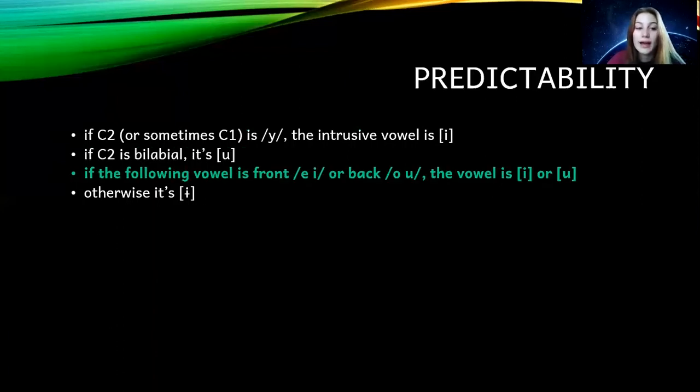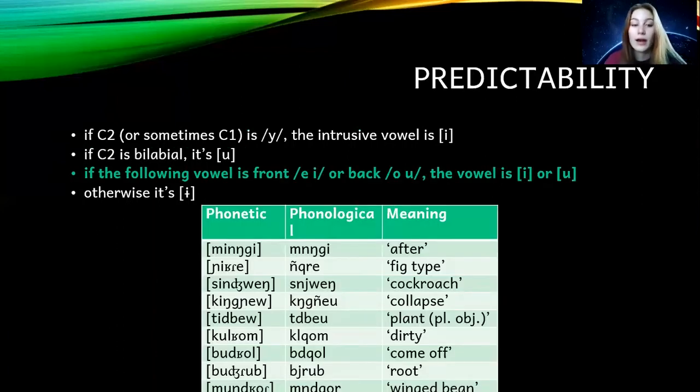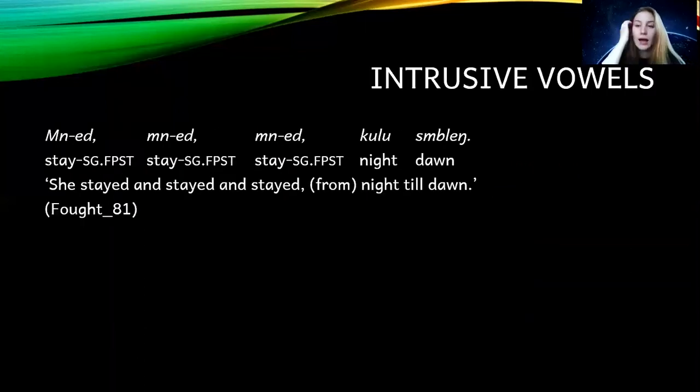The next rule is we look to the following vowel in the word. If the following vowel is a front vowel, then E will be inserted. But if the following vowel is a back vowel, U will be inserted. And I'd just like to play an example of this so you can hear what it sounds like.